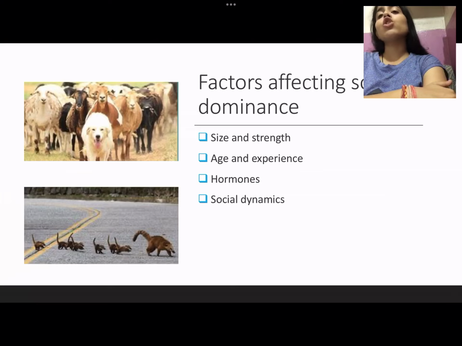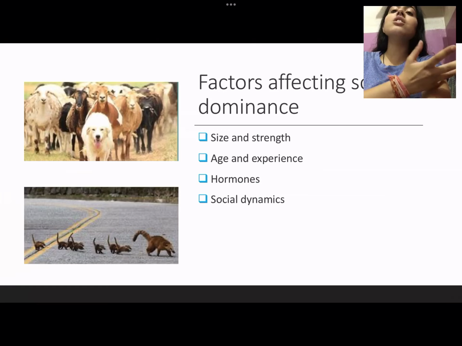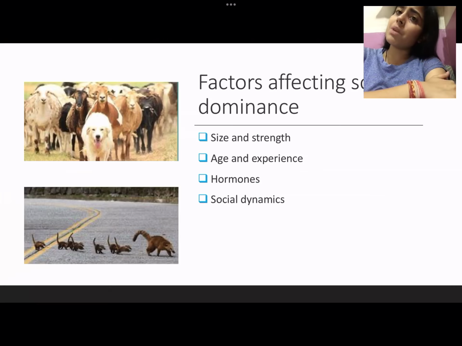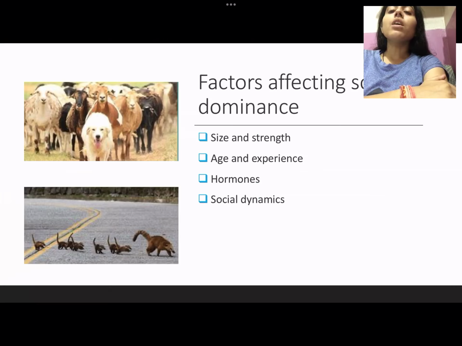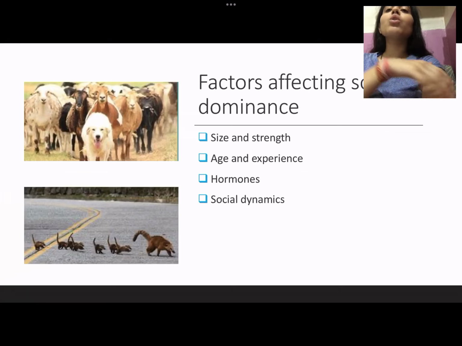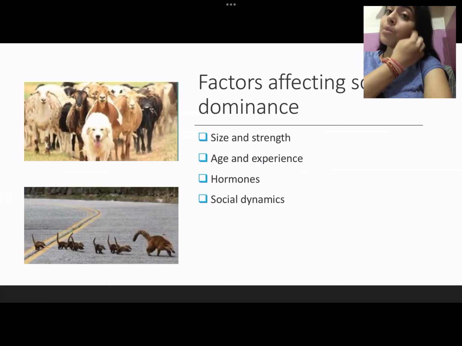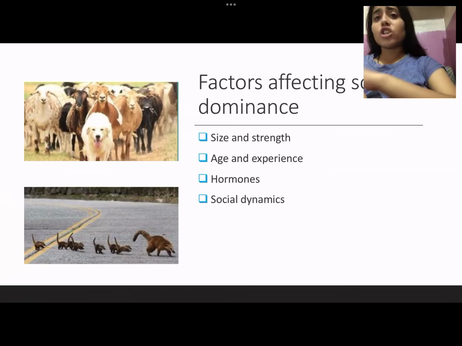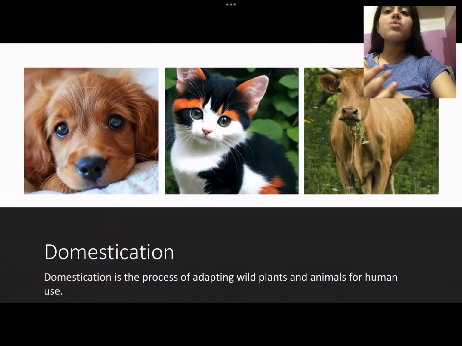Next are the factors affecting social dominance. One of them is size and strength. If the organism is larger in size, there are more chances of it being the dominant one in the group. Another is age and experience. Experienced individuals are given more chances to be the leader in the group. Also hormones, especially testosterone, which is responsible for the dominant or masculine character, make it aggressive. Next is social dynamics, which means how the organisms live together within the same social structure. It also determines how social dominance works. So this was all about the factors which affect social dominance.